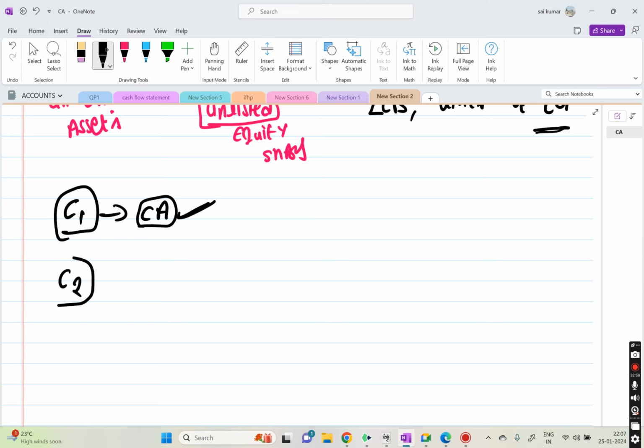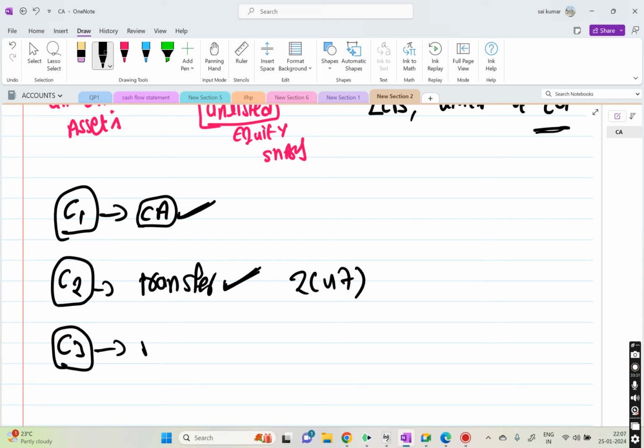And then condition two, it should be a transfer. This is defined in section 2(14), where we are going to discuss. Wait, sorry, I think 2(47). Yeah, 2(47). That is different. It should be a transfer. And then condition 3, it should have happened in the previous year. So year of transfer is equal to previous year. If all these three conditions are met, then we will tax under capital gains.